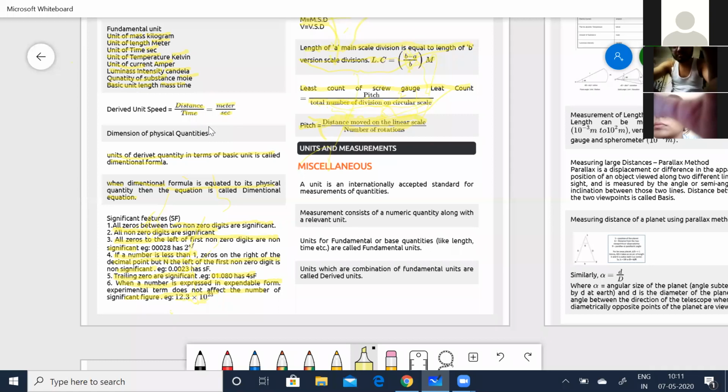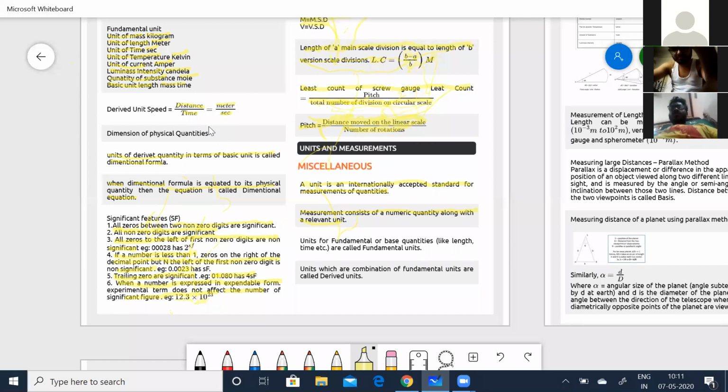Now see, a unit is nothing but an internationally accepted standard for measurement of quantities. When I say meters, kilograms, seconds, all these are internationally accepted, so you call it a unit. Then measurement consists of a numerical quantity along with a relevant unit. When I take a scale and measure 10 centimeters, I say 10, and along with that, I say it is 10 meters or centimeters or kilometers, whatever it is. So it is the relevant unit along with the numerical measurement.